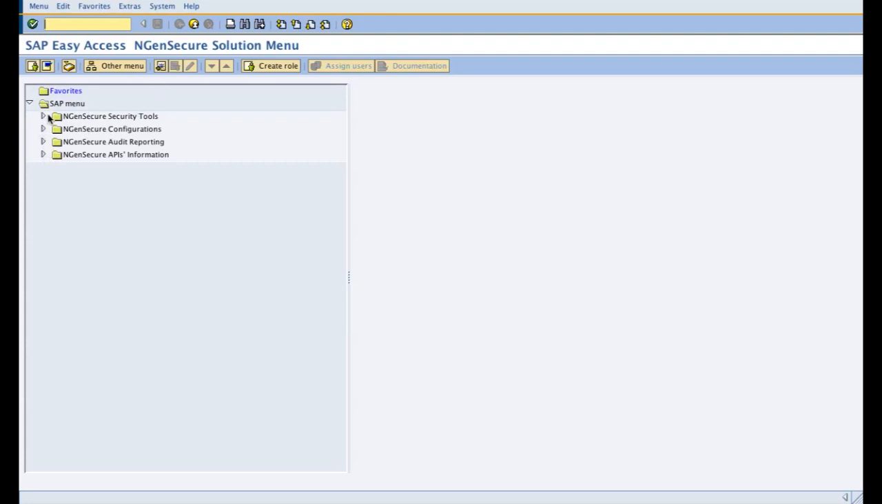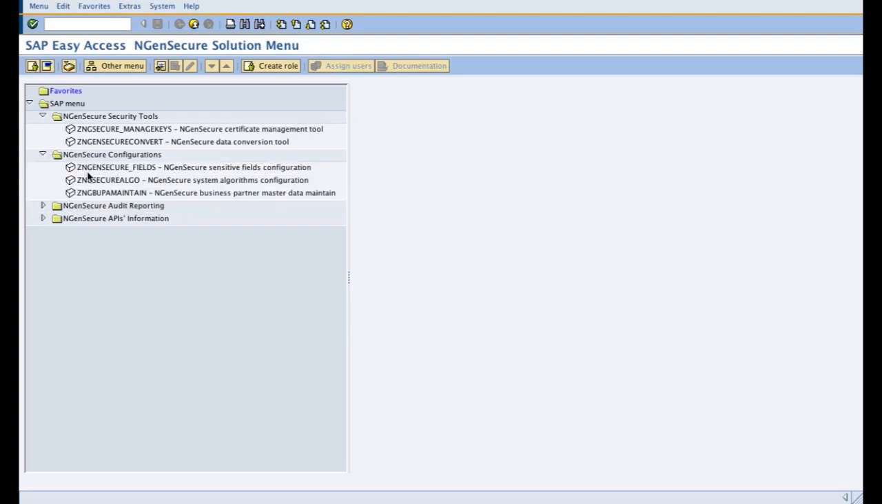The menu gives you 4 options, which includes the security tools for the product, the configurations of the product, and reporting of the product. This also additionally provides a developer's guide to the APIs which they can use as per their convenience in any other use case they want where online data encryption is involved.